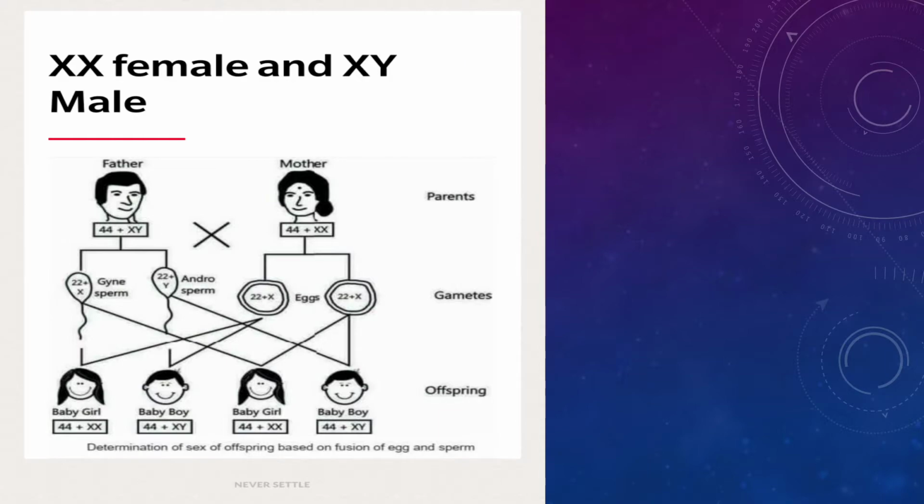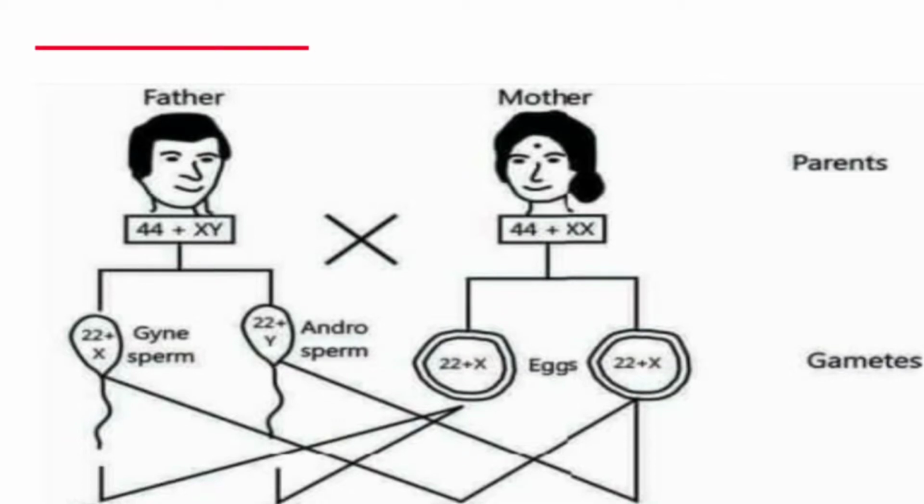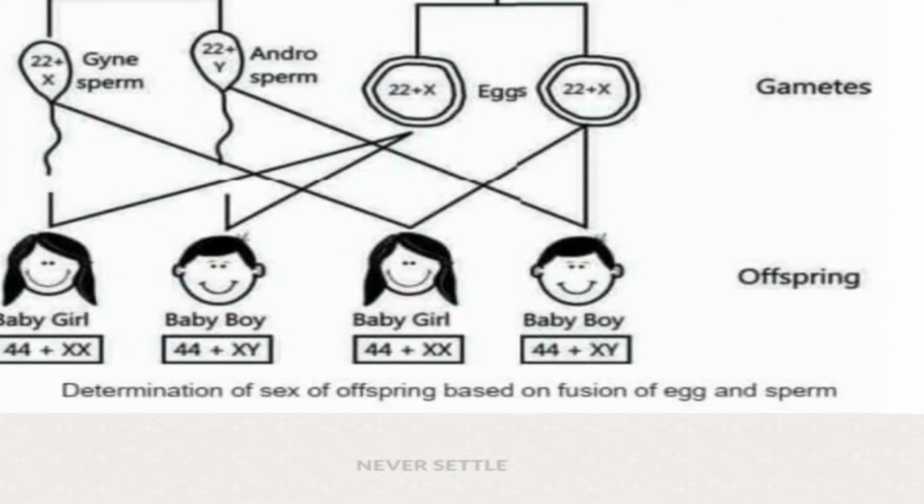Males produce two types of gametes, one having X and the other having Y, but females have both X and X. During fertilization, the X sperm fuses with the X egg to form a girl child, but the Y sperm fuses with the X egg to form a boy child. Okay, 50% girl and 50% boy.